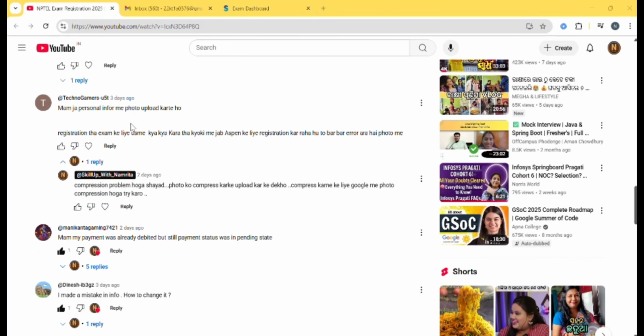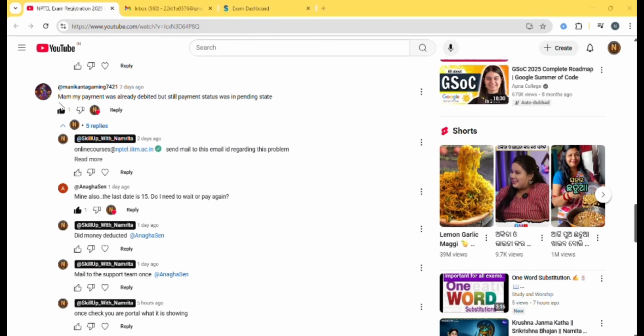And some mentioned that they are getting an error near photo upload and other uploads like that. If you are getting an error, then it might be a compression problem. You can compress it on any website from Google. They have mentioned the size limit, right? Like 50 MB or something. According to that, your photo size or Aadhaar card size should be within the limit. Then only it will be verified, or considered.